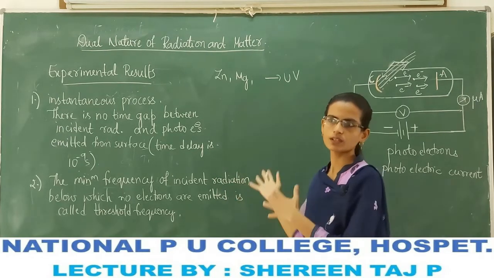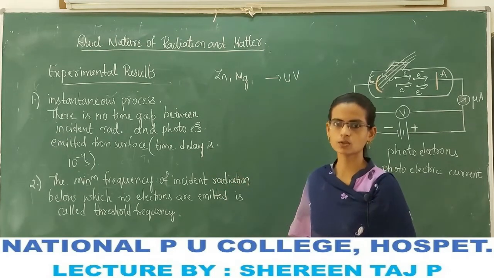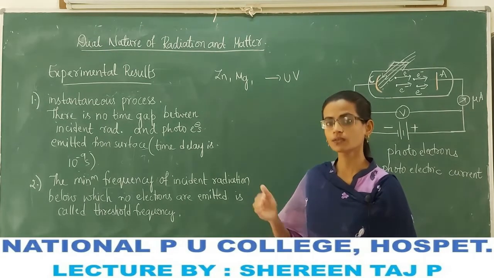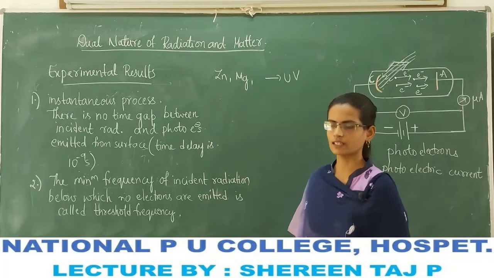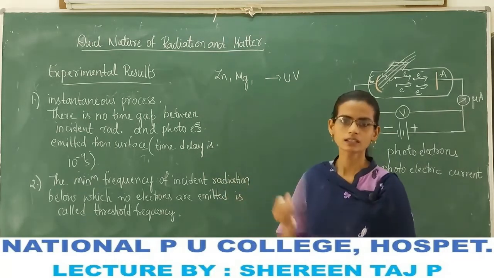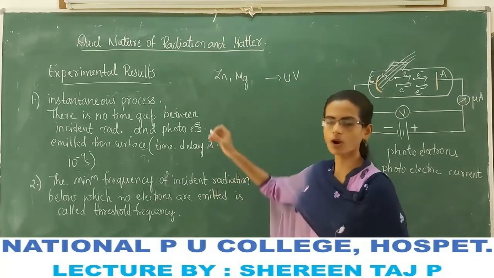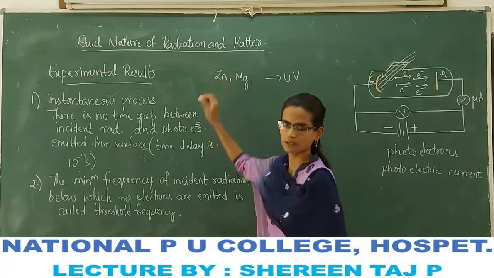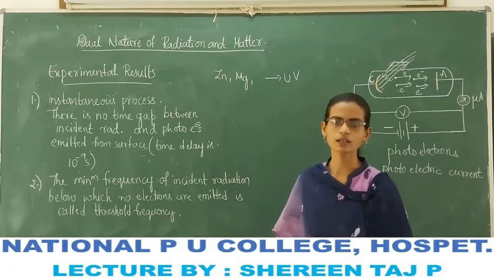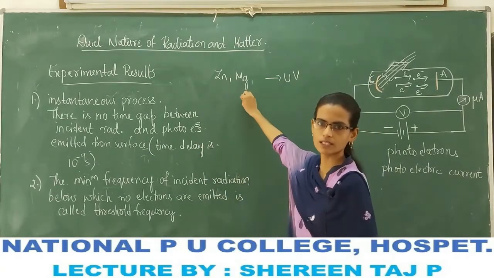Suppose we use visible light or infrared radiation, meaning frequencies below ultraviolet; then the photoelectric effect is not possible for these kinds of metals.